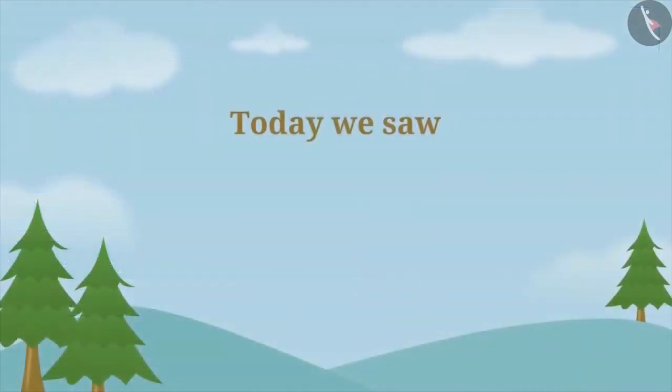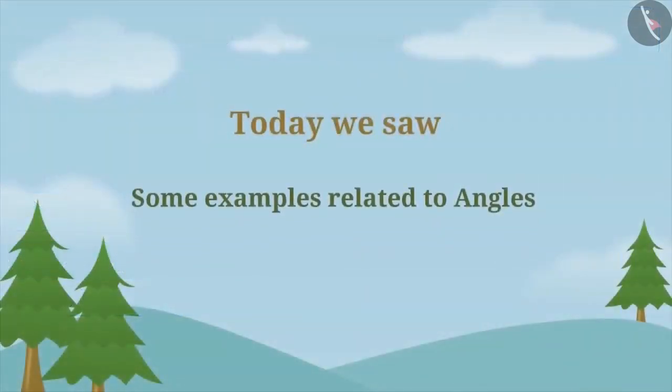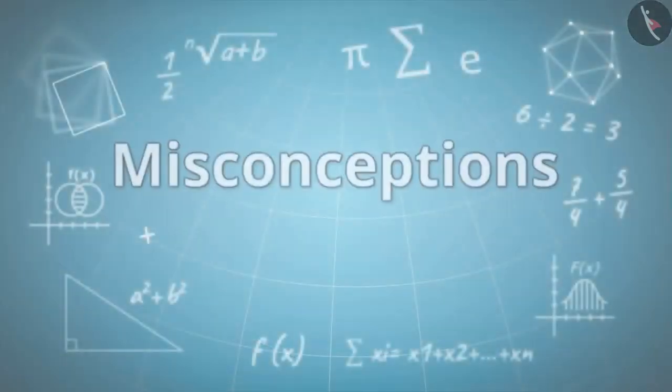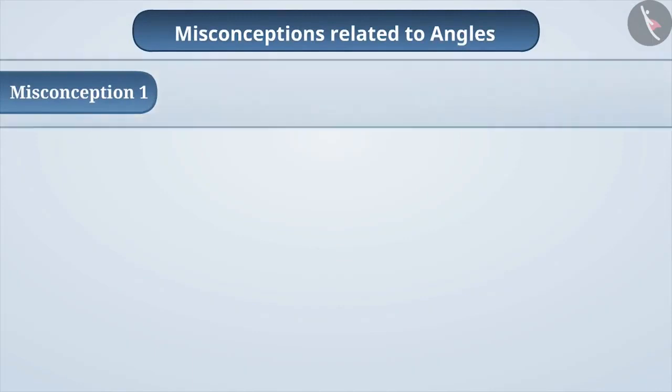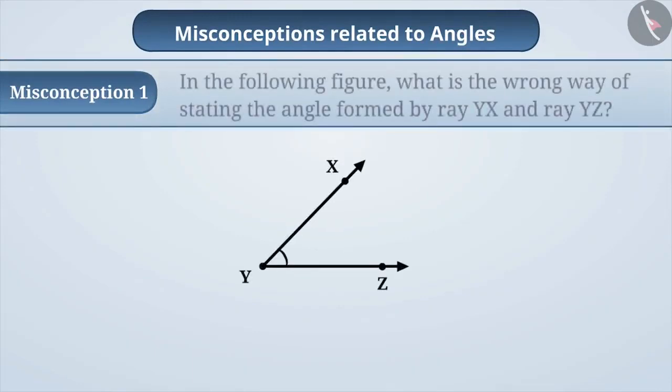Today, we have seen some examples related to the angle. In the next video, we will see some common misconceptions and simple mistakes related to them. Mistakes related to angles. Misconception 1. In the following figure, what is the wrong way of stating the angle formed by ray YX and ray YZ?